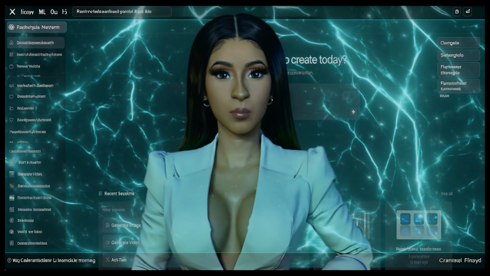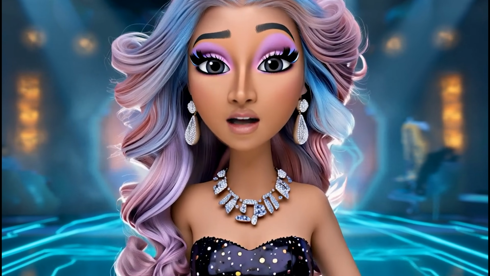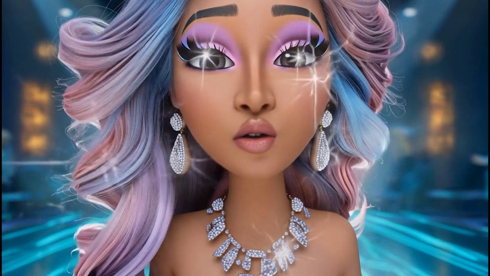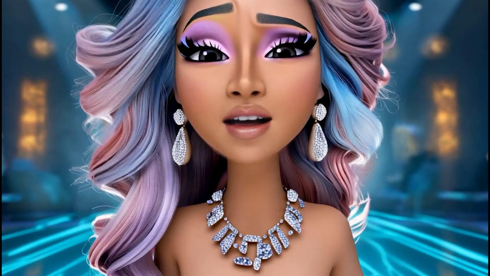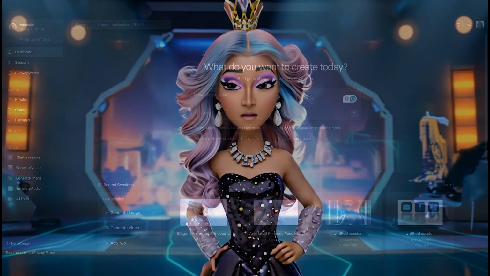We're taking our best Pixar-Cardi video and dropping her right into Runway ML's lip sync video tool. But here's the crazy part. This AI reads lips and matches any audio. Watch this magic happen.